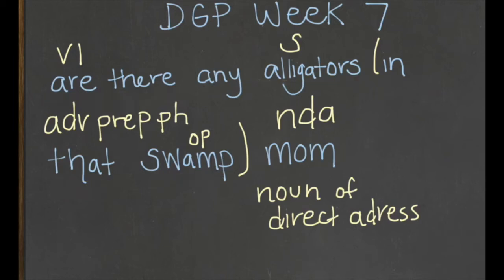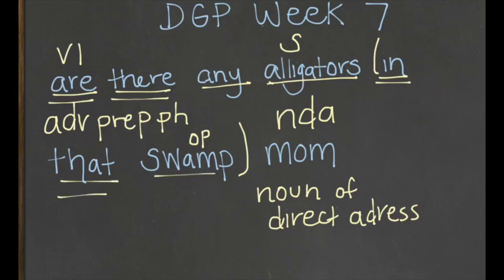We need to underline our subject one time. In this case, that's the word alligators. We also want to do any words that modify or describe alligators. Which alligators? Any alligators. All the other words are going to be describing our complete verb or complete predicate: are there in the swamp. The only word that is not going to get underlined two times is Mom. Mom is an orphan in this situation. It's a noun of direct address. It's not going to be a part of our sentence.